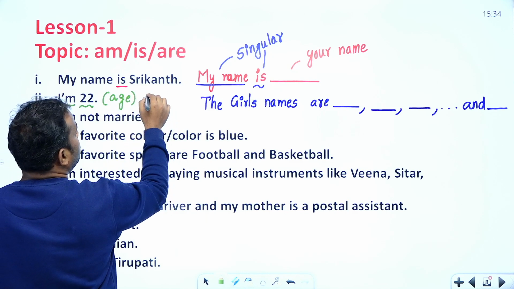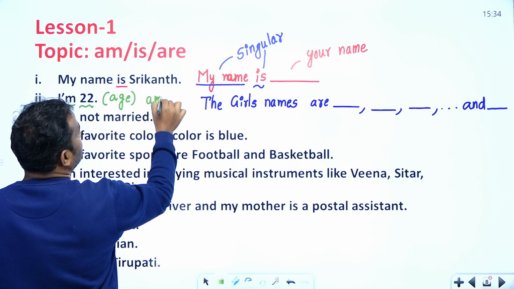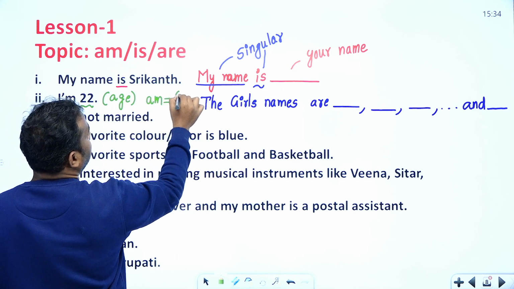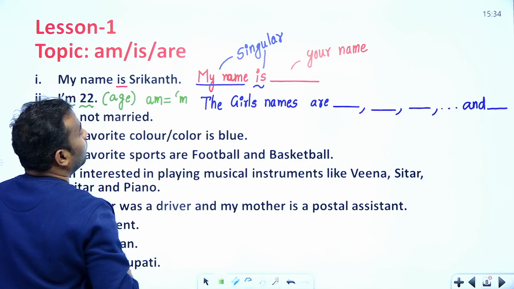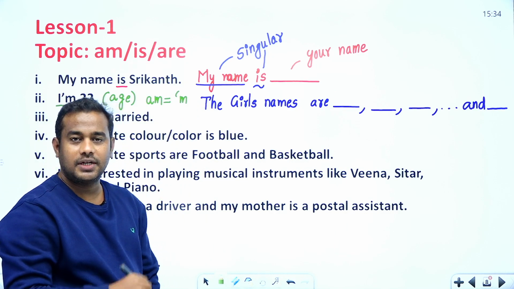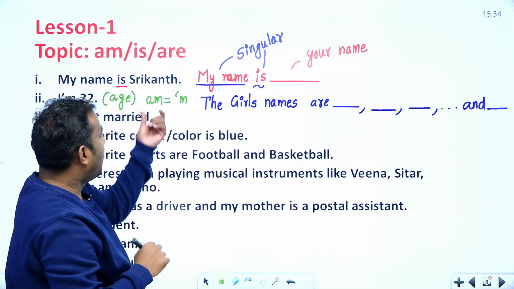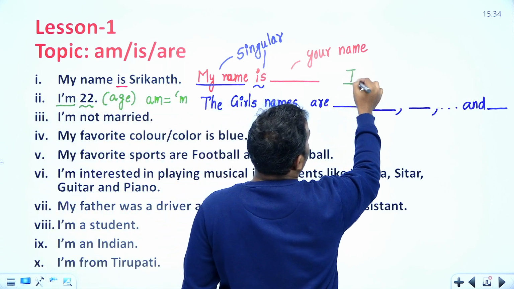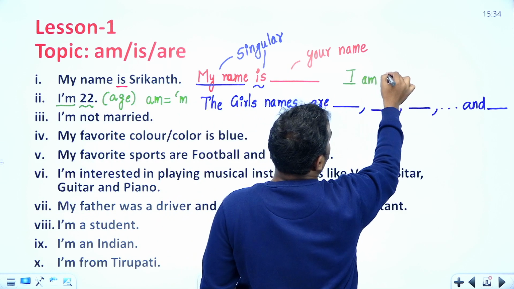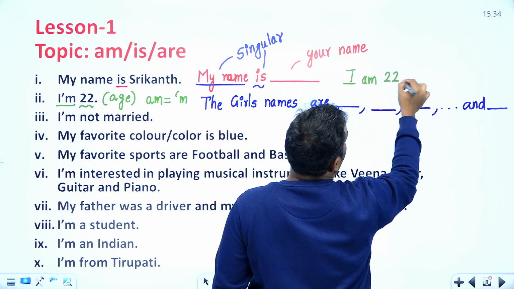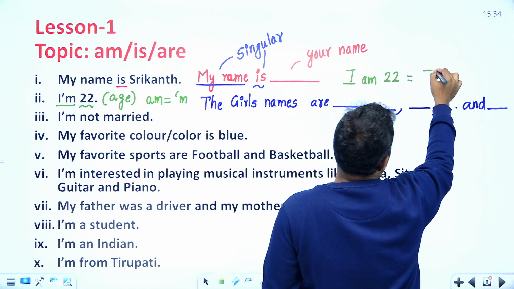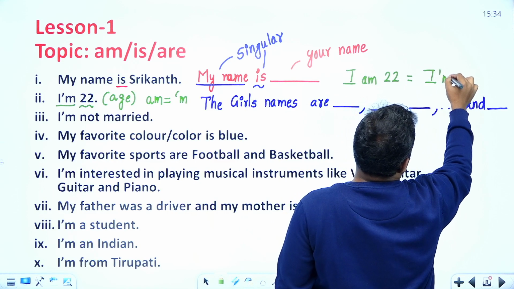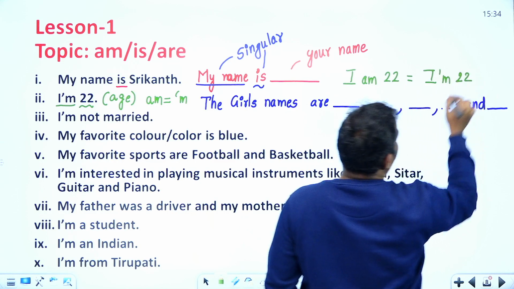Usually in English, instead of speaking 'am' like this, we represent it with a short form, that is apostrophe m. So you can write 'I am 22', but instead you choose to write 'I'm 22'.